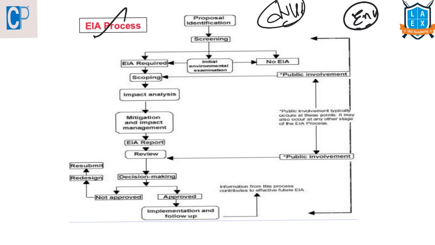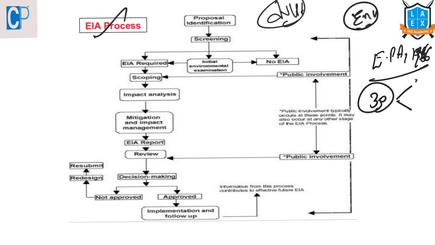It is mandatory under the Environmental Protection Act of 1986 for 30 categories of developmental activities to undergo this environmental impact assessment, and these projects were again divided into category A projects and category B projects, and again this category B is divided into two types, category B1 and category B2.